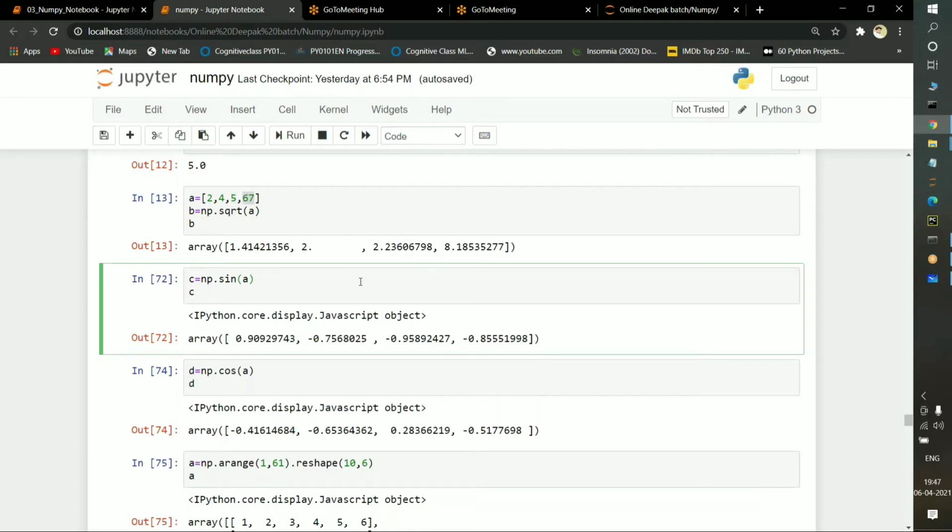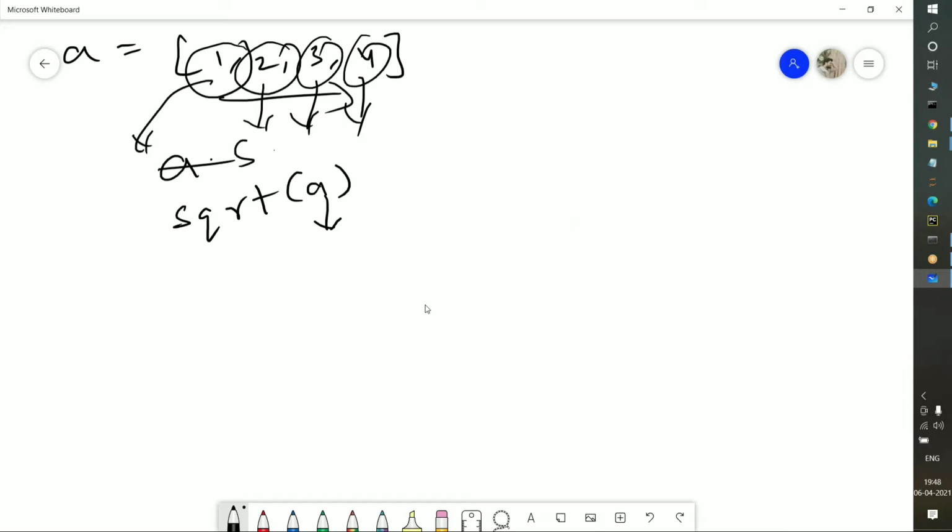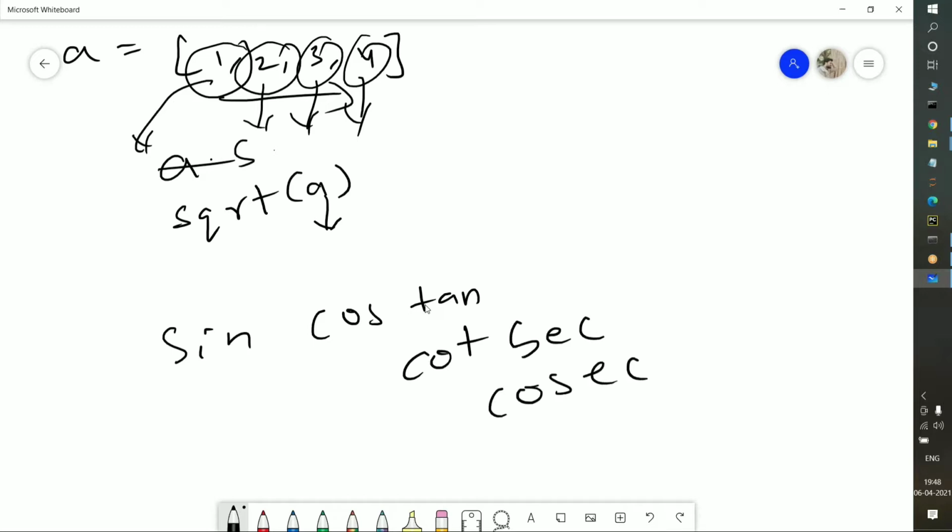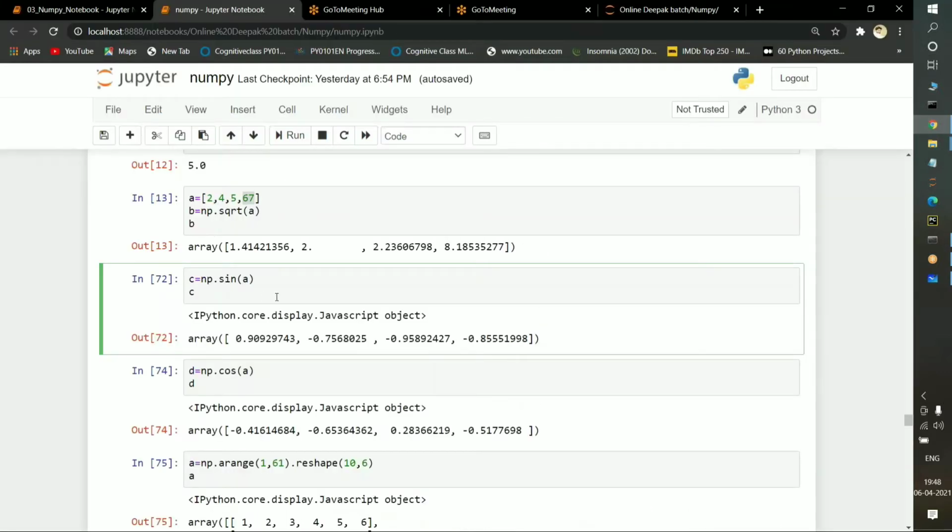In the same way, if we want to find the sine values, we all know about sine, cos, tan, cot, everything. Sine, cos, tan, cot, secant and cosecant. This and all we discussed in intermediate. If you want to find the cos value, you can directly pass it here.